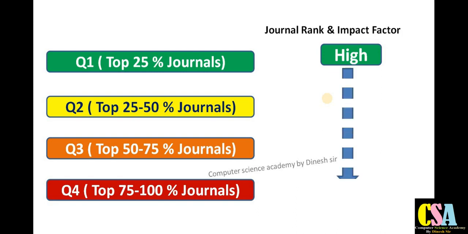So this is the high and this is the low category. Quartile 1 is the top ranked journal, the top 25 journals, and quartile 4 is the low ranked journal, with a low impact factor, low journal ranking, and low citation score for that particular journal. This is a very important thing that, as researchers, we should be aware of.